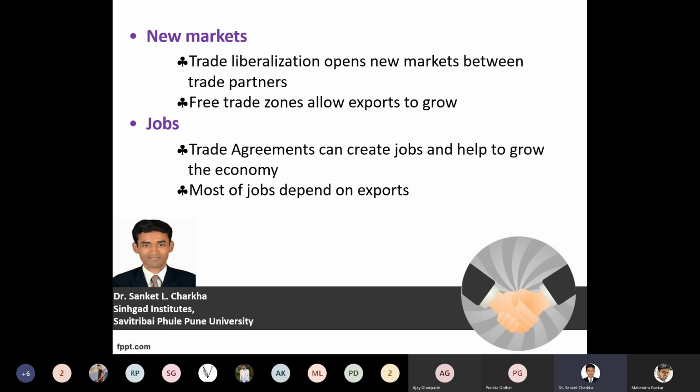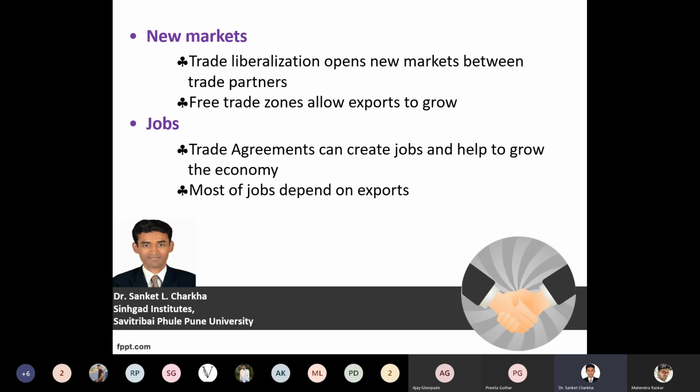So with this, what happened? The trade has been liberalized, the market has been opened up, and the trade partners of the member countries are also getting benefited out of it. Free trade zones allow exports to grow. If free trade zones have been developed in your country, or across the globe, it allows an environment wherein exports can be increased on a very large scale.